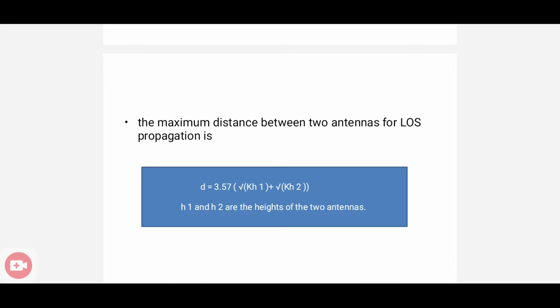So we have an equation, that is d is equal to 3.57 into root kh1 plus root kh2. What are h1 and h2? h1 and h2 are the heights of the two antennas. And what do you mean by k? k is the adjustment factor. Normally the k value is 4/3.